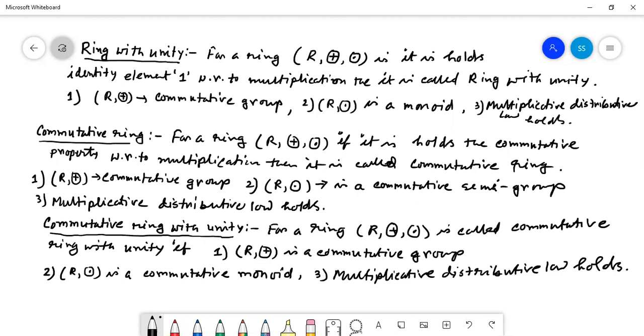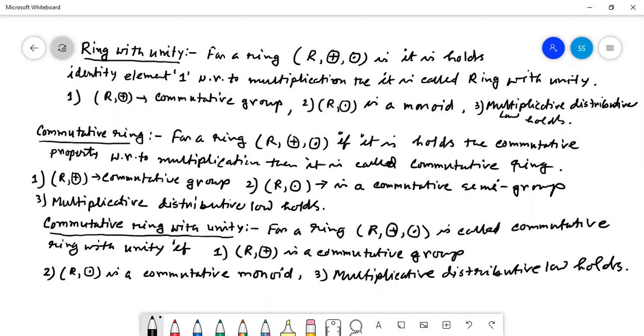R dot is a commutative monoid, that means R dot holds the closure property, associative property, identity property, as well as with respect to dot, it is commutative. That means R dot holds the 4 properties. R plus holds the 5. 5 plus 4, 9 plus 1, 10 properties.